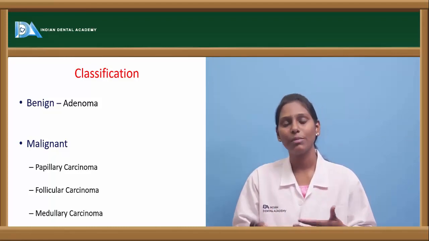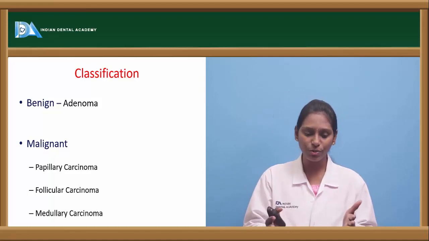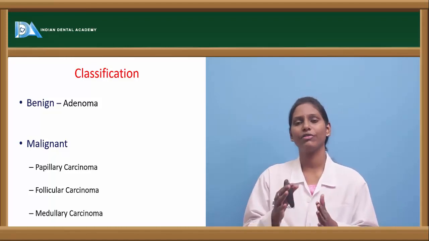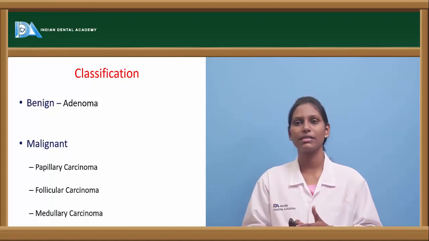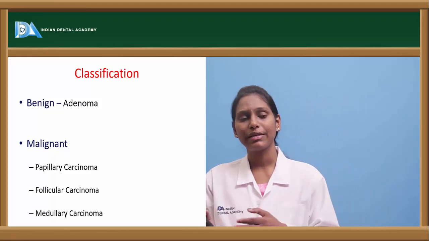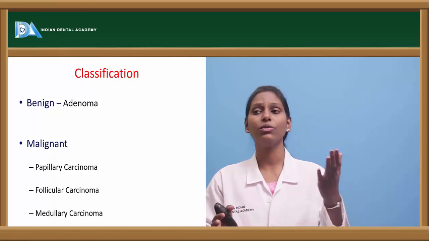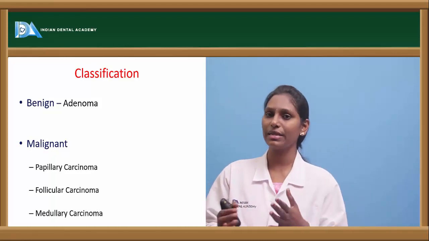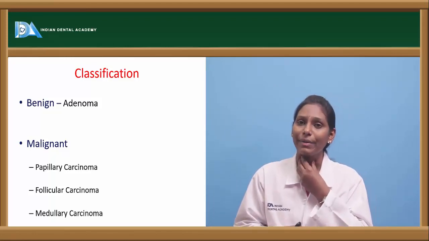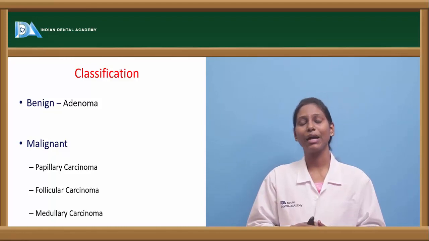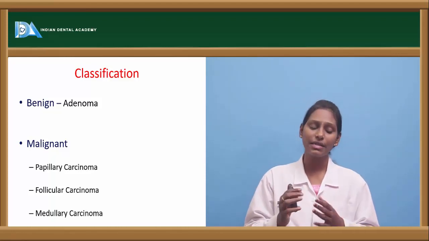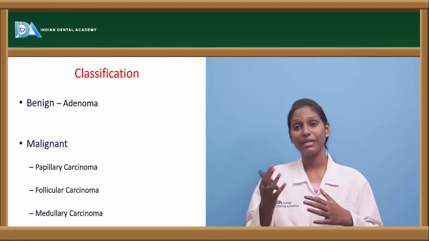more commonly seen in women, and these are all true neoplasms. The age group is mid-age, from 40 years onwards we actually see this kind of adenomas, and these adenomas can range from few millimeters in size to very large sizes, up to about 2 centimeters we can see. Sometimes the adenomas are so small, unless we palpate the thyroid we cannot find them, and they're progressively and slow growing. However, we can see large ones up to 10 centimeters also.